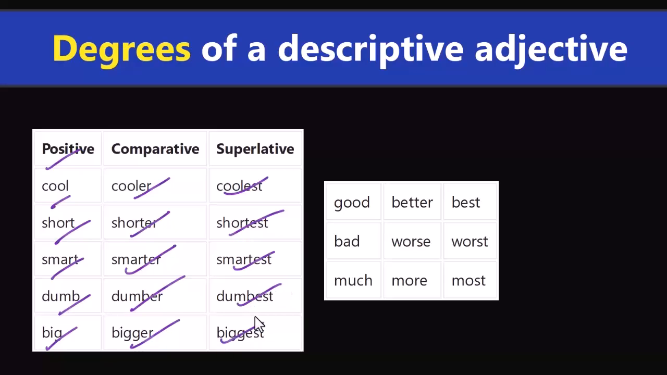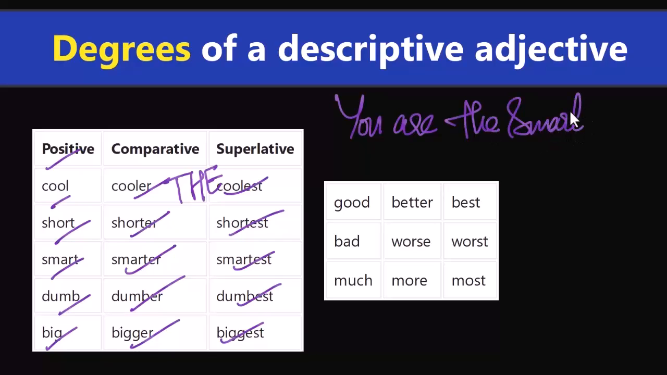And note this, that we always use the determiner, the article the, before the superlative degree of an adjective. You're the coolest person I know. That is the shortest answer anybody's ever given me. You are the smartest. You are what? The smartest person I know. You are the smartest person I know. All right. Dumb, dumber, dumbest. Big, bigger, biggest. This is the biggest match of our lives.